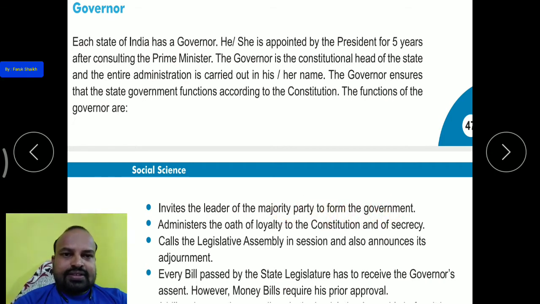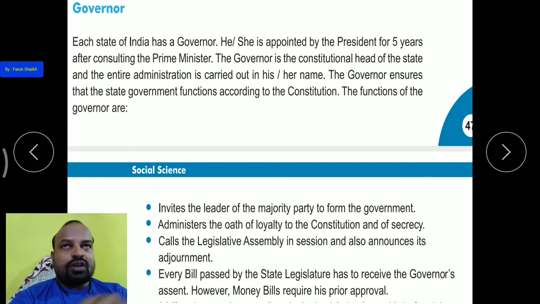Okay, when elections are held in the state and the elections are completed, then whoever gets the majority in the election, the governor invites that party to form their government. Like now in our state the chief minister is Vijay Rupani. Vijay Rupani belongs to the BJP party. In the previous election the BJP got the majority, so that is why the governor invited the BJP and its leader to form the government.